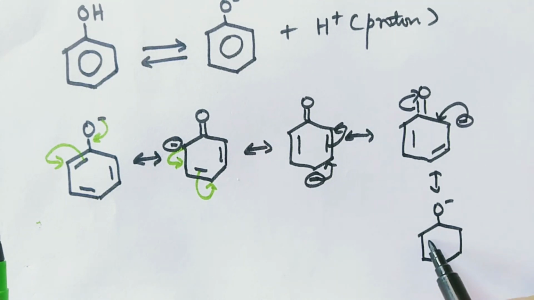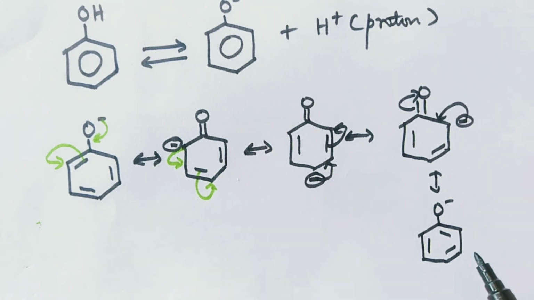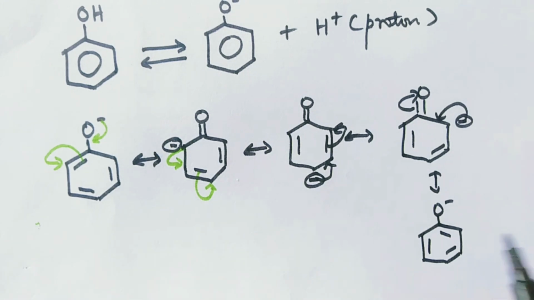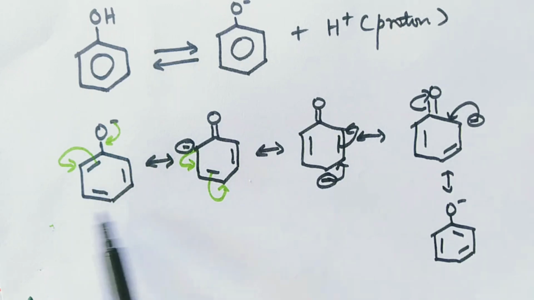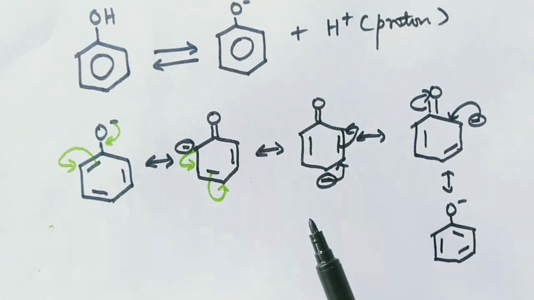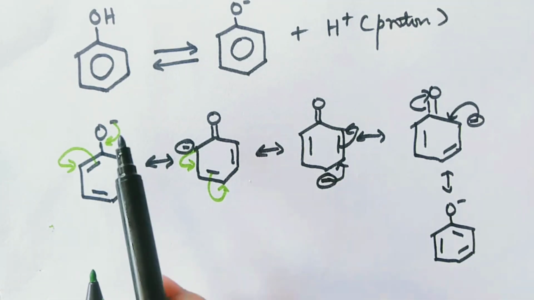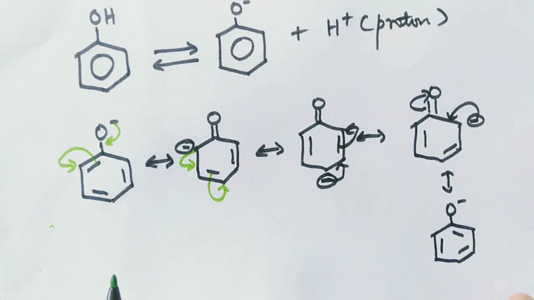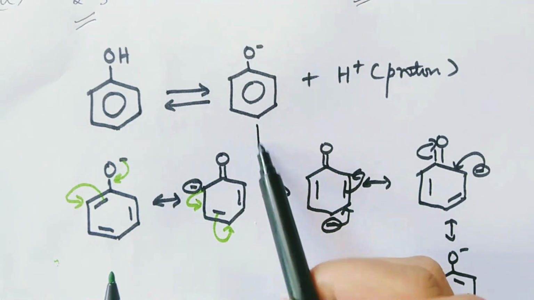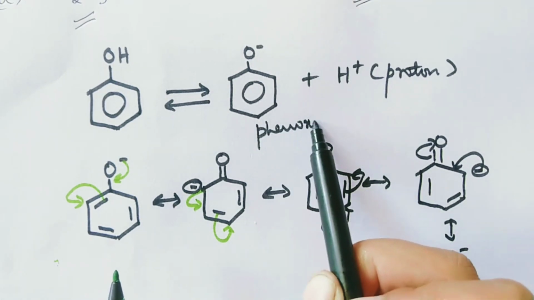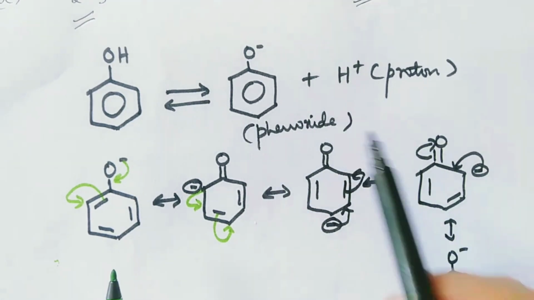like this. So these are the resonating structures, okay, and it is clearly seen that the negative charge is spread throughout the benzene ring. So this is the delocalization of the negative charge. Because of this, due to resonance, this phenoxide ion is stabilized.